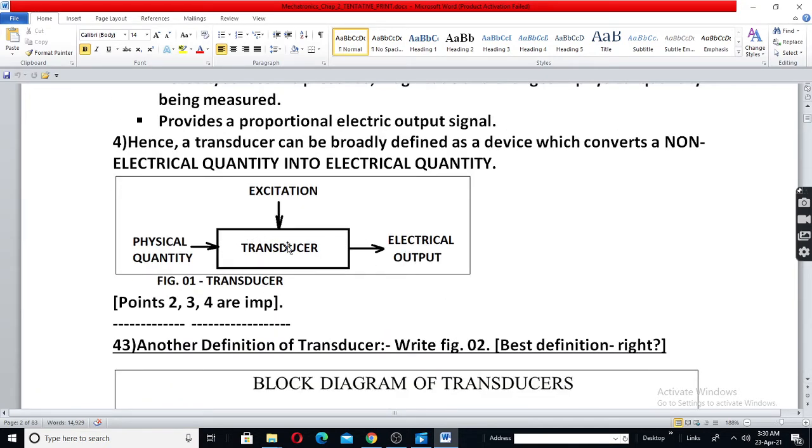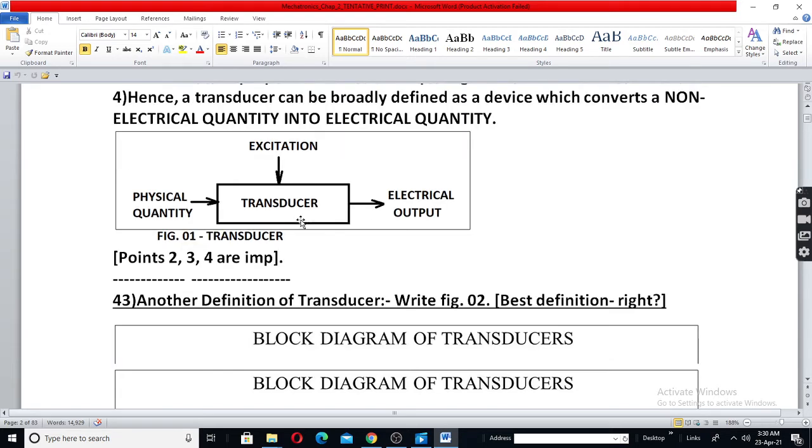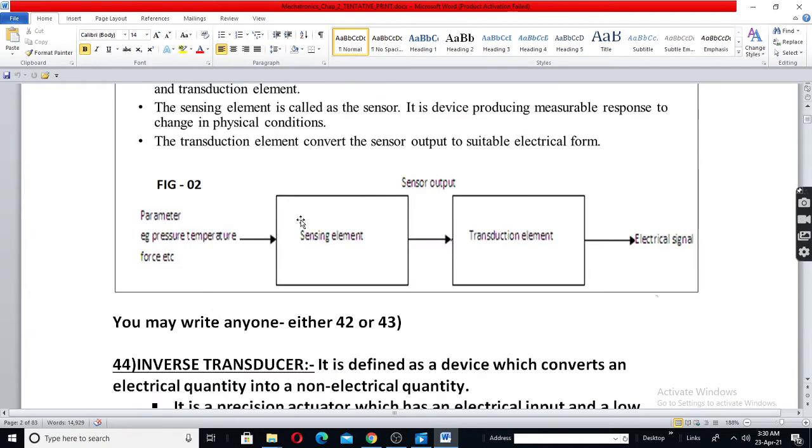For the transducer, we will have excitation, that is a reference voltage or something, energy is given, which you will understand later. So we can have a sensing element and a transduction element. Sometimes the sensor may be able to give a directly electrical signal.